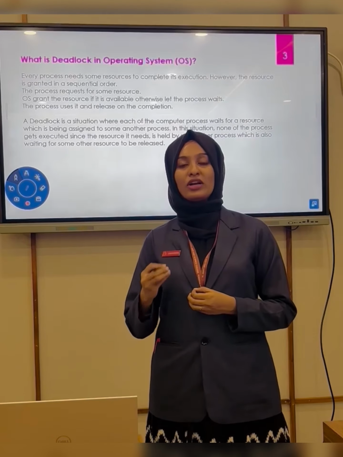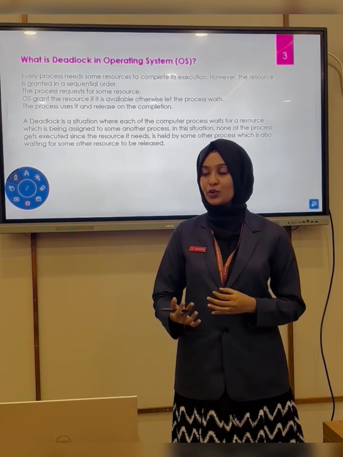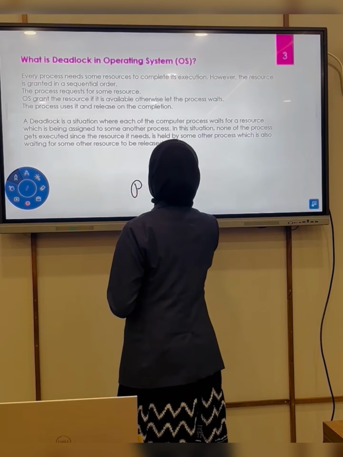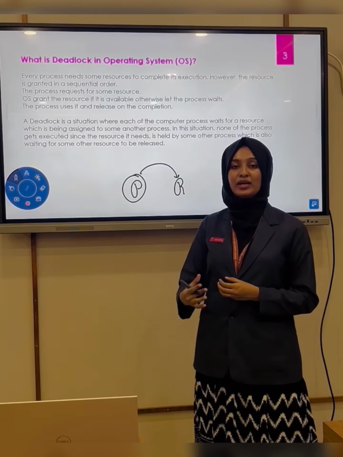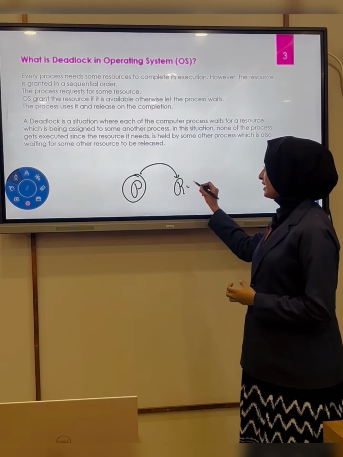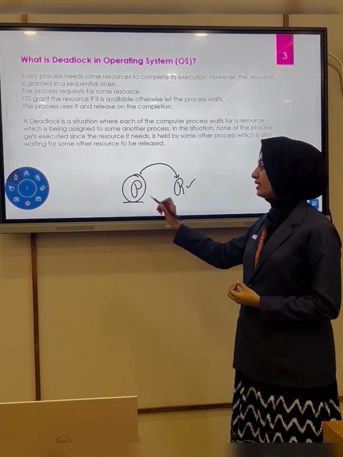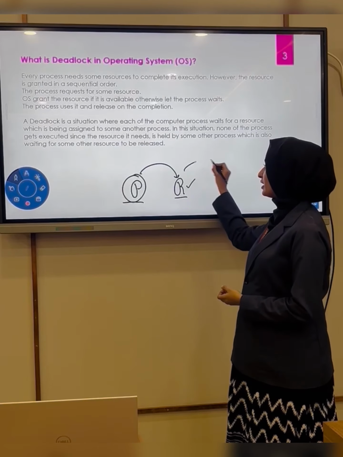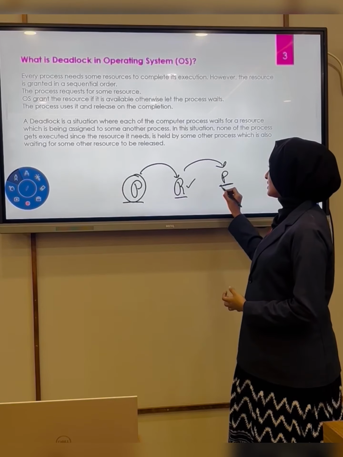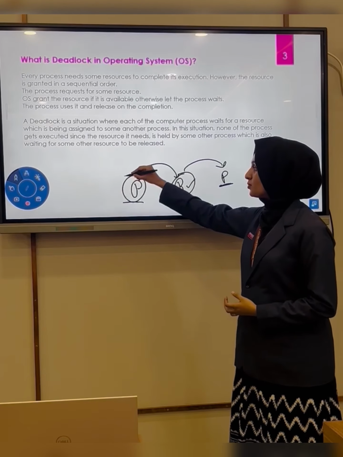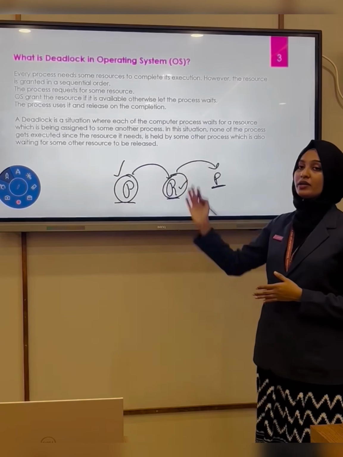Next we will be discussing what a deadlock is in an operating system. Every process needs some resources in order to get executed. Consider P as a process and R as a resource. Process P will be requesting the resources in order to get executed. If the resource is available, then the operating system will grant those resources to that process so that it can get executed. What if the resources are already allocated to another process? Then this process has to wait until the other process releases those resources. Only then will this process get executed. So hope you got the concept. This is what we mean by deadlock in an operating system.